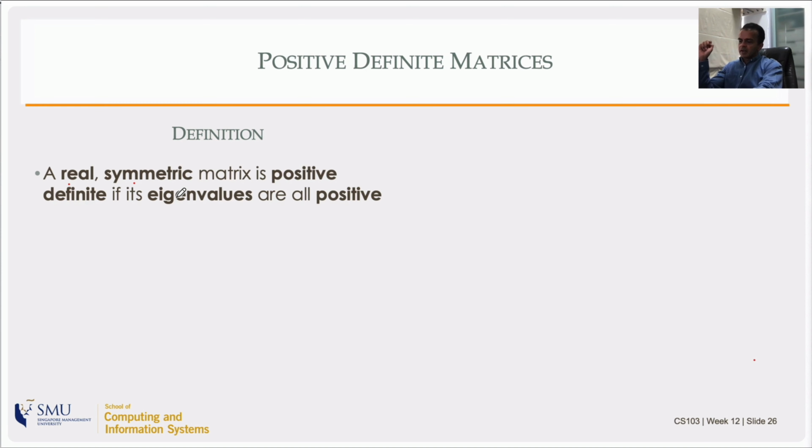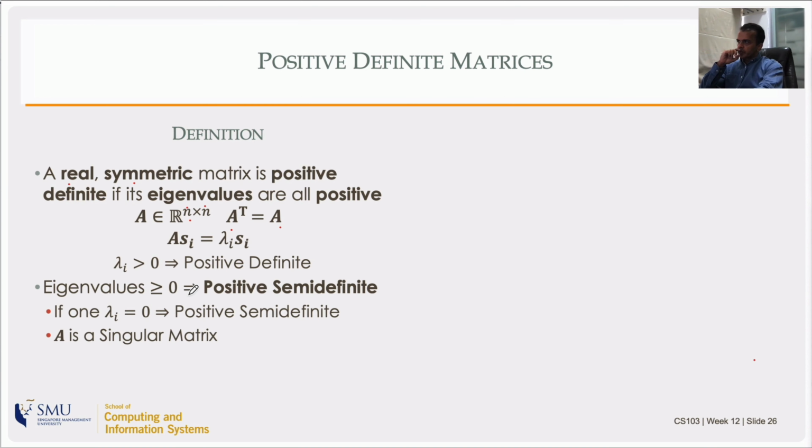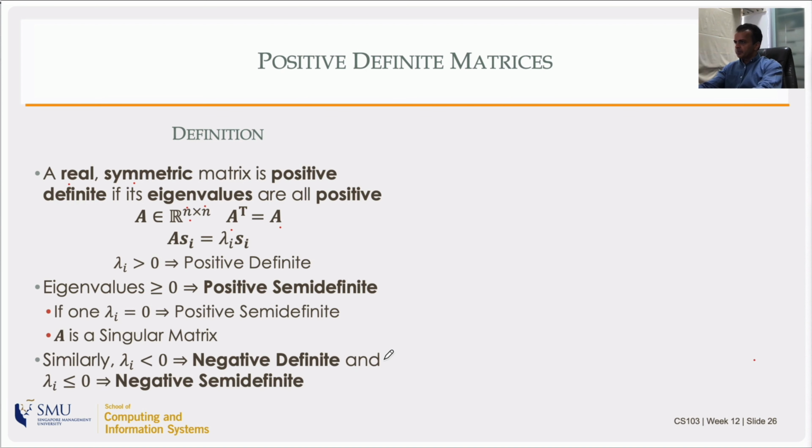So a real symmetric matrix is positive definite if its eigenvalues are all positive: real, square, and symmetric. The same definition in mathematical lingo: for all eigenvalues, they have to be positive, strictly greater than 0. If some of them are actually 0, then we call such matrices positive semi-definite. Remember, if an eigenvalue is 0, that means the matrix itself is not invertible, it's singular. So if it is positive semi-definite with an eigenvalue equal to 0, then A is a singular matrix. Some people do define negative definite and negative semi-definite, but those are not that common.